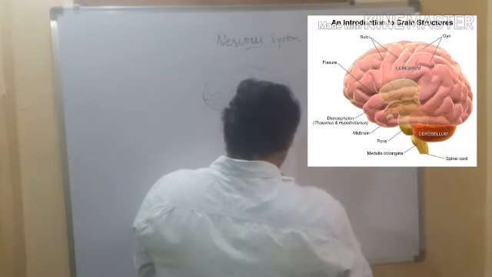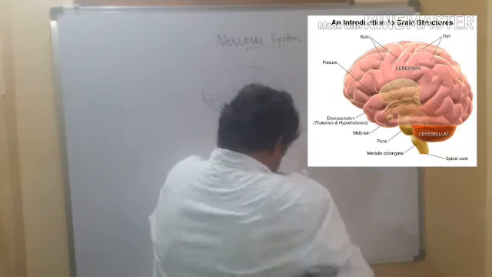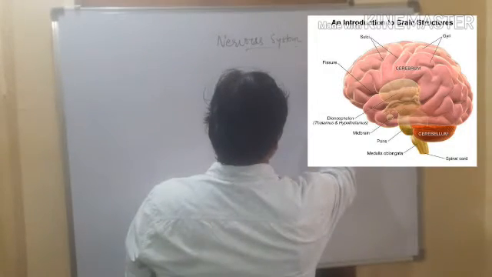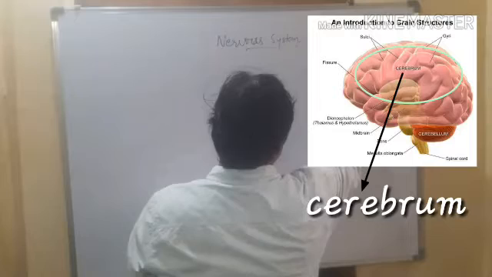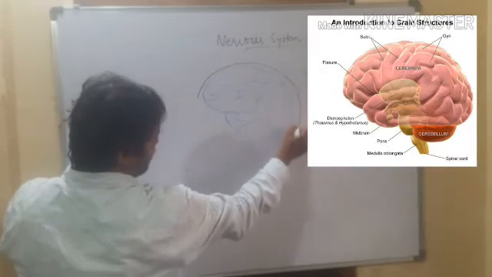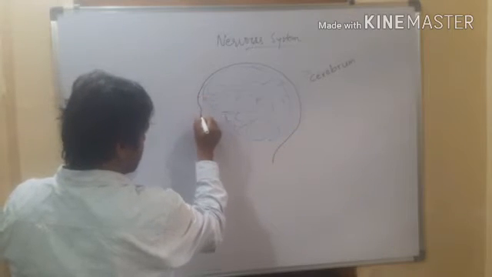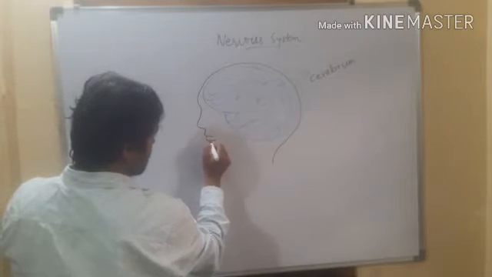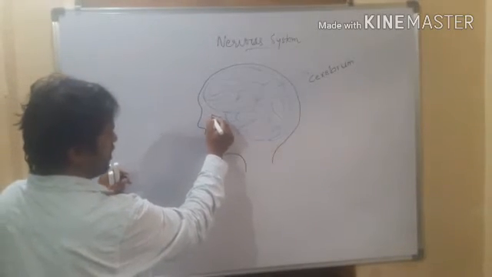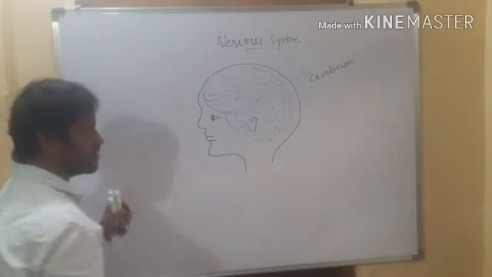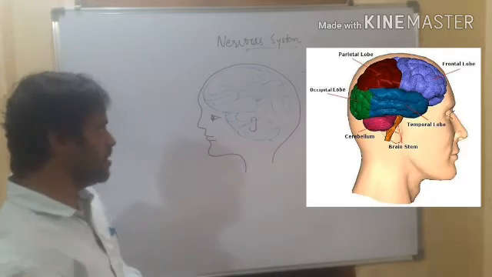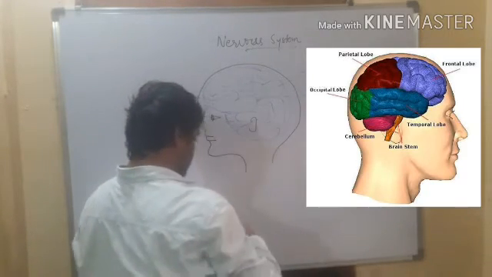It is called cerebrum. And see here, the brain is protected by the skull. Here are the eyes, and here are the ears. So the brain is present in the skull, the bony box, and the major part of the brain is called cerebrum.